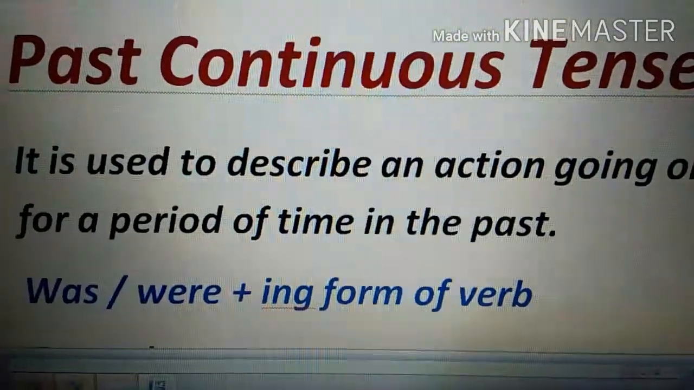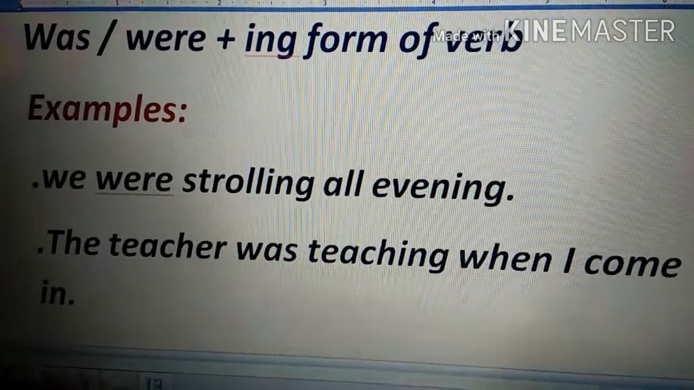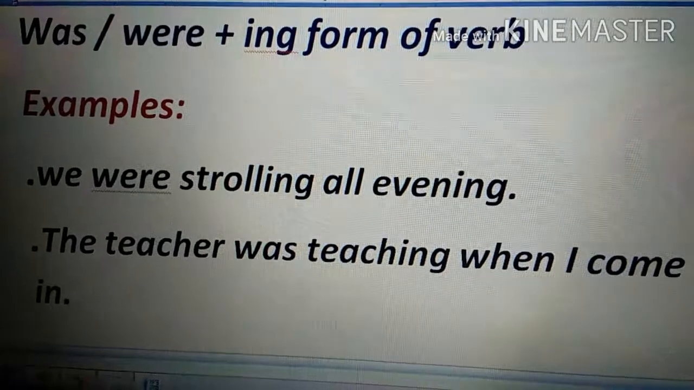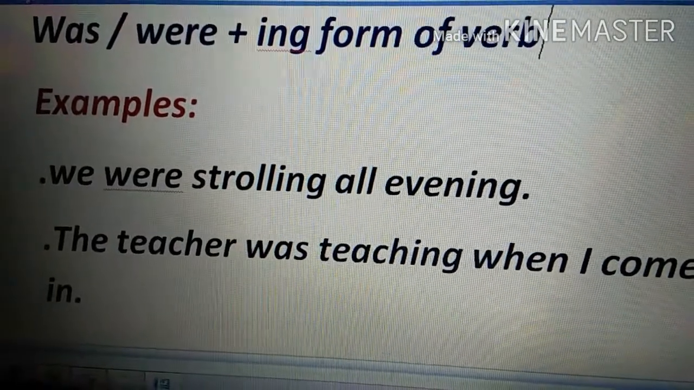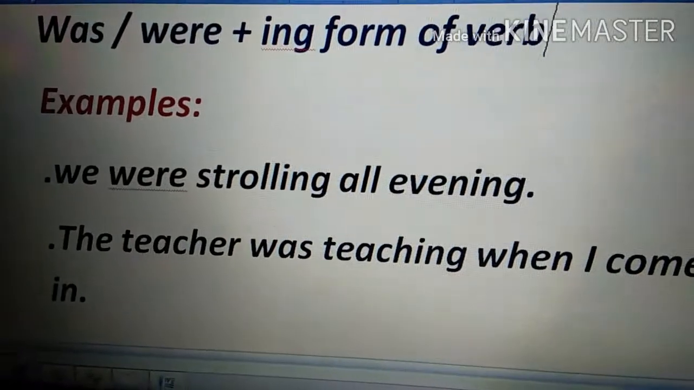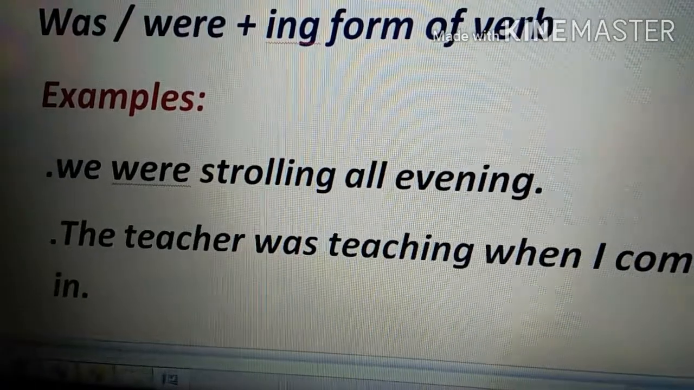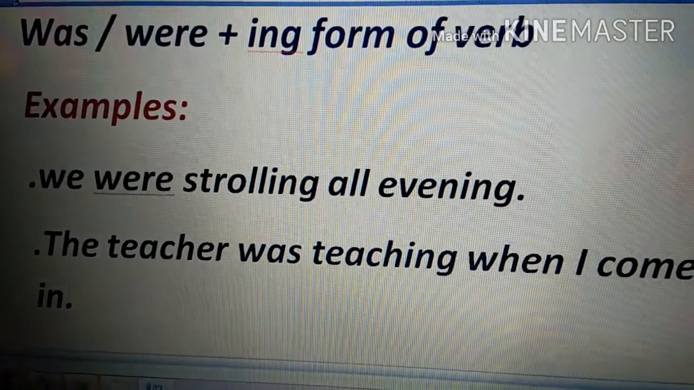So, let's read the sentences. Evening. Now, we here is a plural subject. So, you will see that we have used were. We were strolling all evening. If I say she in this sentence, I change the subject to she. So, I will automatically say that she was strolling all evening, because she is a singular subject. It will take was with it.